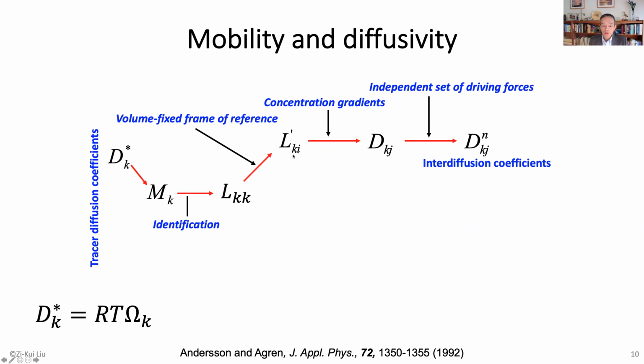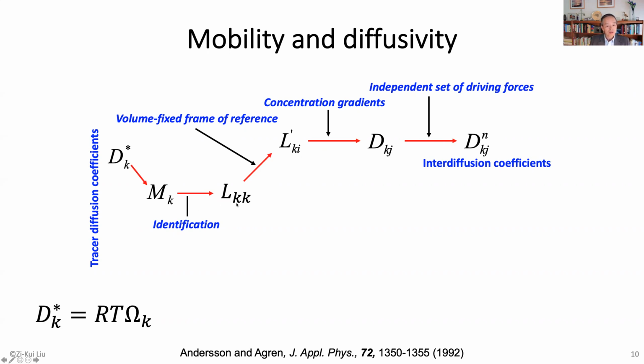Then we change the frame of reference. We change from the chemical potential gradient to the concentration gradient. We get an independent set of driving forces. Okay, so this is what we measure experimentally. Now you can go backwards and get this atomic mobility. That's what is stored in the mobility database.